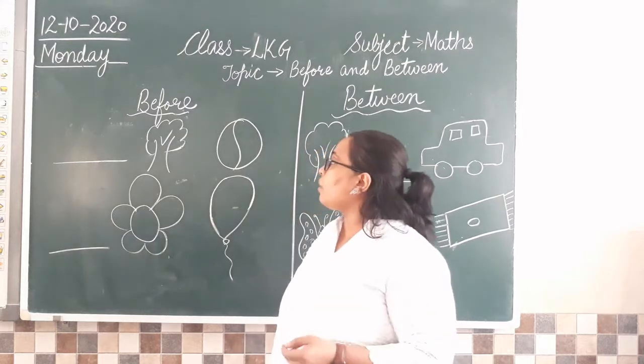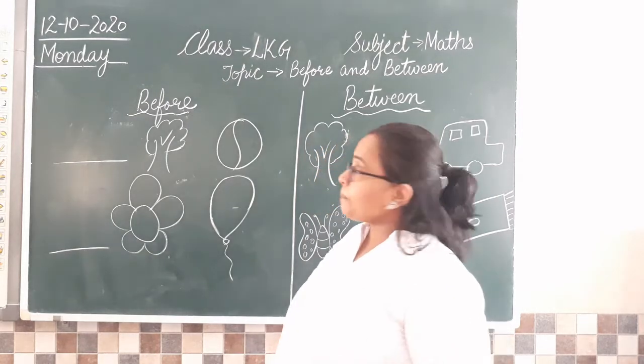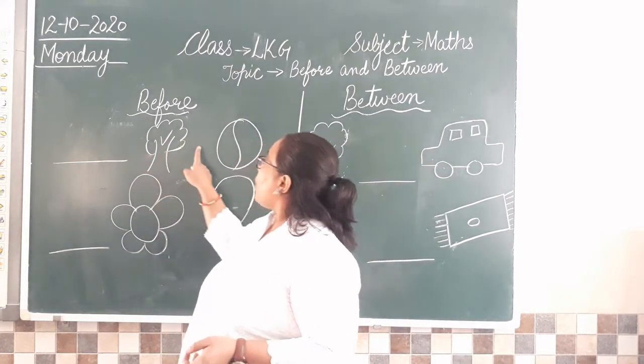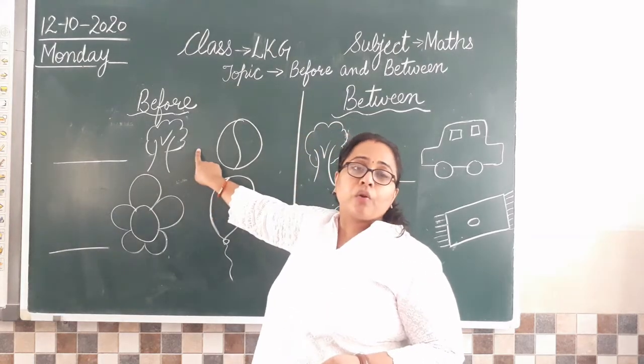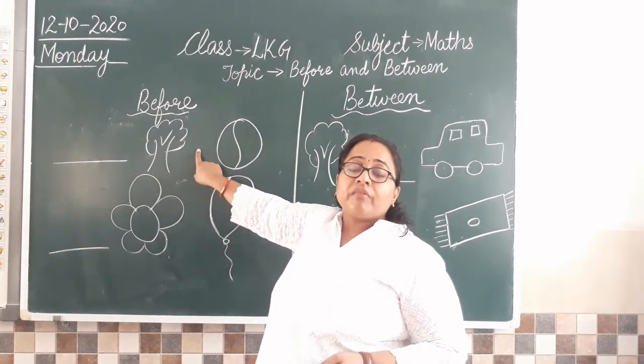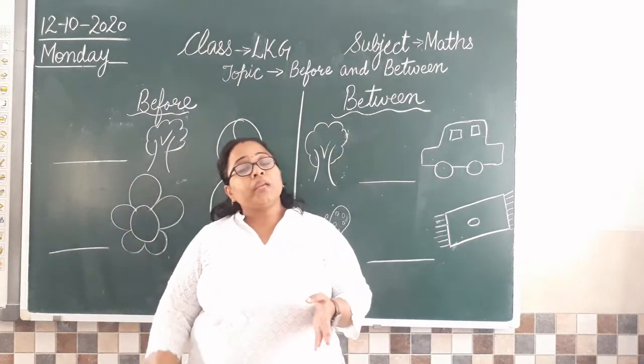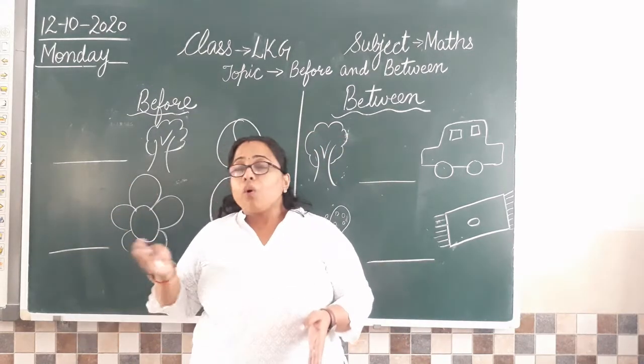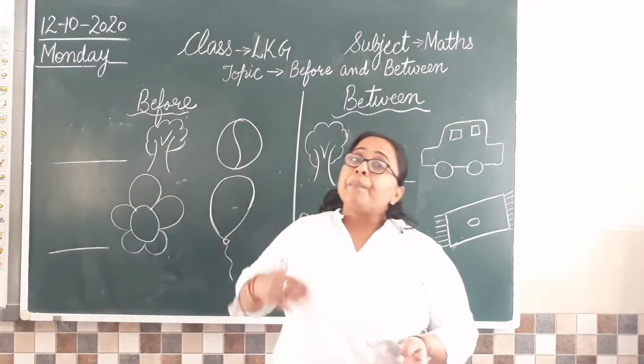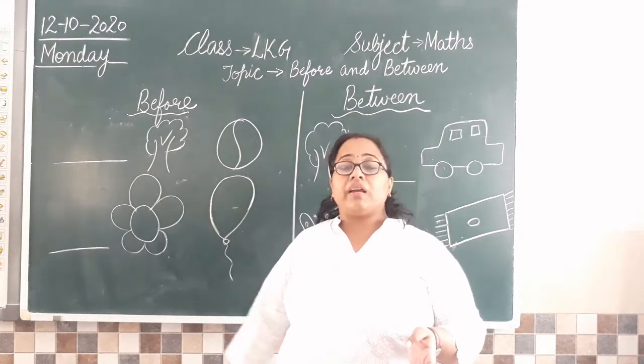तो आप कहाँ draw करोगे? Tell me, here or here? Where you are going to draw it? We are going to draw before tree. So before means pehle wala. What is the meaning of before? Previous one, pehle wala, isn't it?